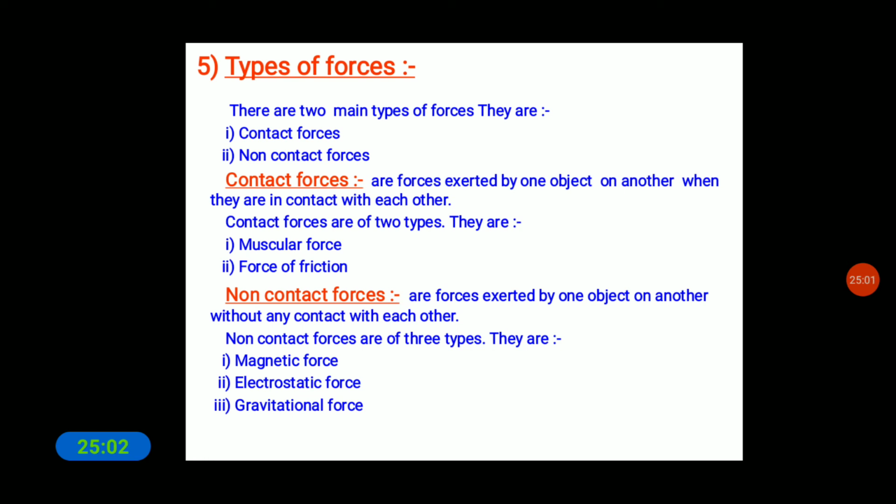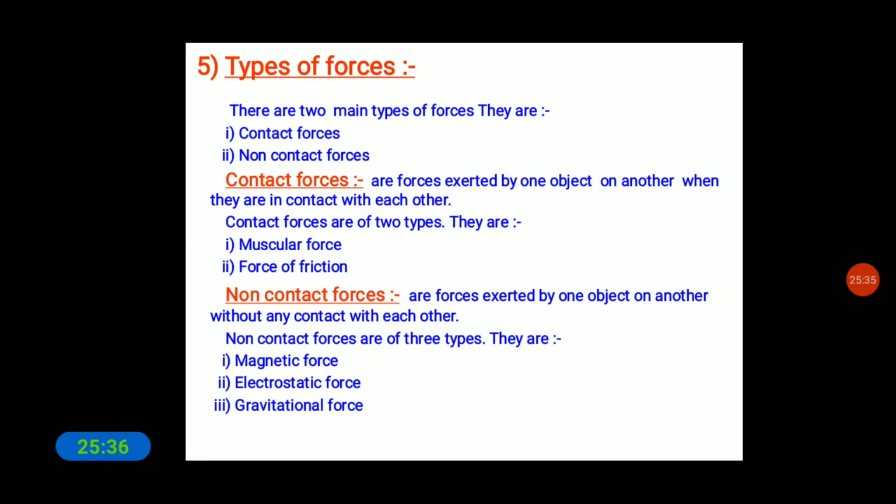Yes. There is a rule that unless and until we apply a force, we cannot change the position of an object, or we cannot stop the object. We have to apply force when we need to move an object or when we need to stop the object. Unless a force is applied, the object cannot move or come to a rest position. Okay.